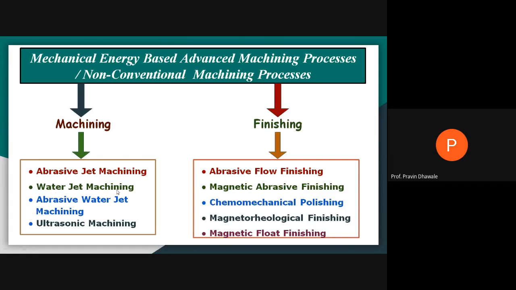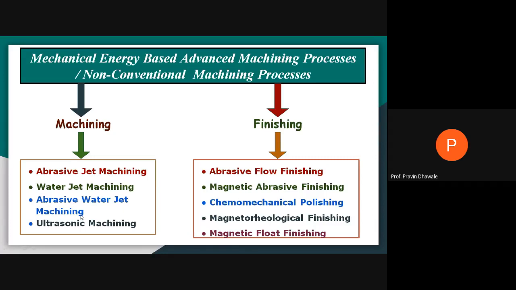Second is water jet machining, where we are using abrasive particles mixed with water. So we get a water jet which includes abrasive particles, and that water jet is used to remove the material from the workpiece.